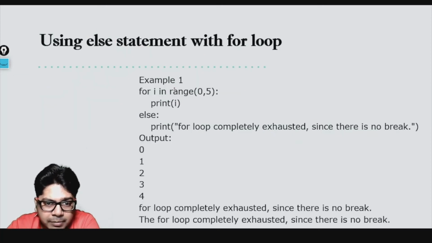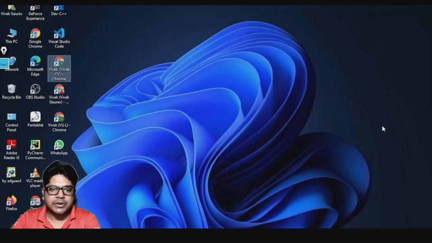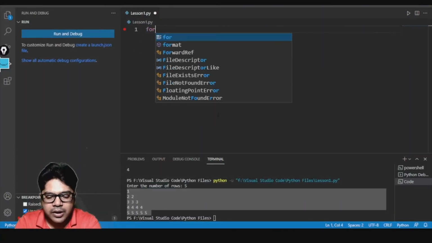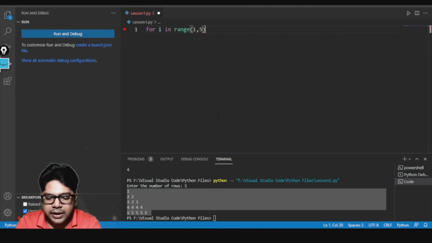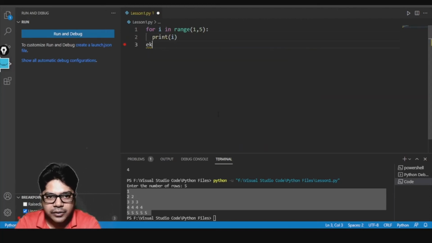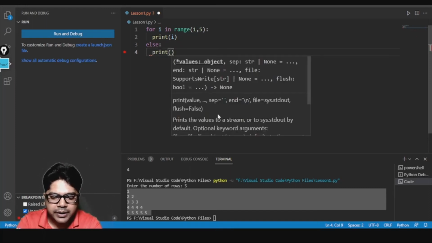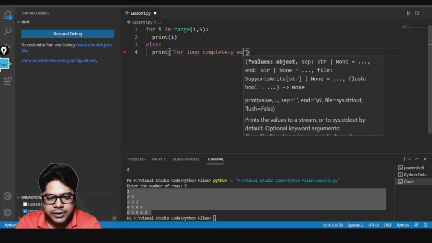Let us have a look at the example. Here for i in range 0 comma 5, we are printing i, and then in the else part we are printing for loop completely exhausted, since there is no break. Let me show you how the program flows. Here I will write for i in range 1 comma 5, print i, and then else, and inside it print for loop completely exhausted.